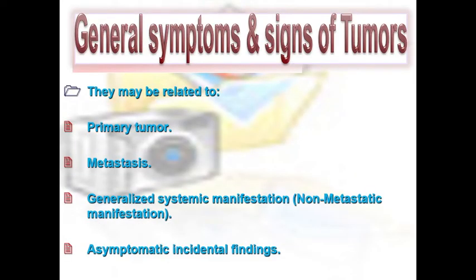The general symptoms and signs of tumor can be produced by either the primary tumor itself or by metastasis, or there are certain systemic manifestations of the tumor without metastasis, and we will see what these manifestations are. The tumor can be discovered incidentally during a checkup for another cause, like a chest x-ray or a general examination of the patient, and usually such patients are asymptomatic.